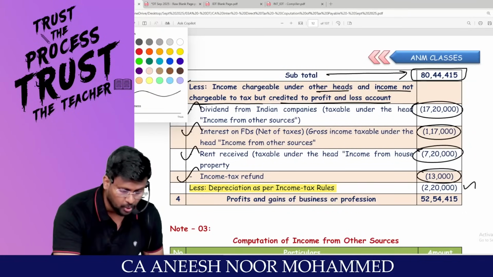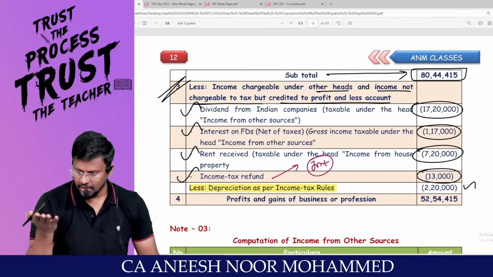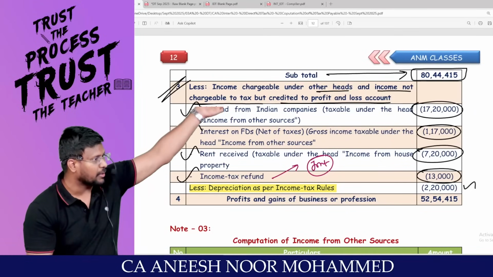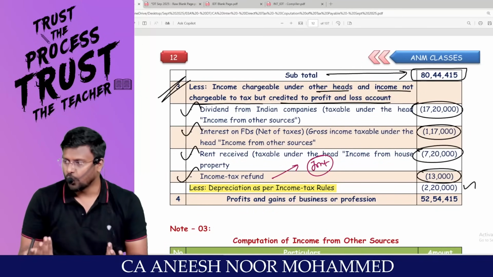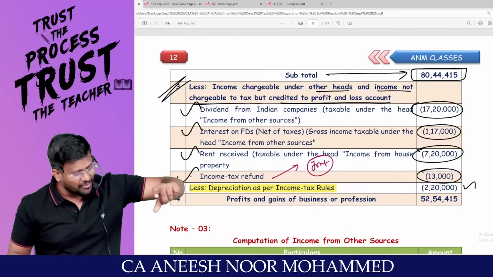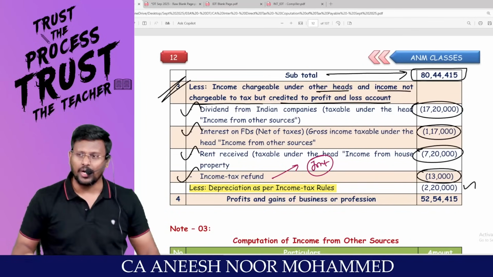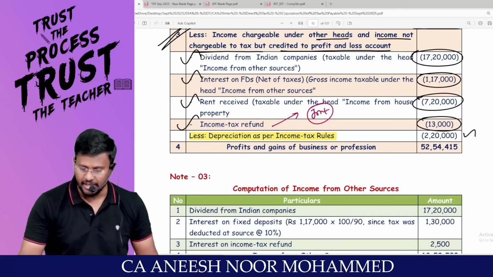Only the interest portion. Don't tax the principal amount, because, sir, this is what I paid to the department. That money itself they are returning. Will you pay tax again on it? No, sir. If they gave something extra, that is called interest on income tax refund. That should be taxable under the head income from other sources.